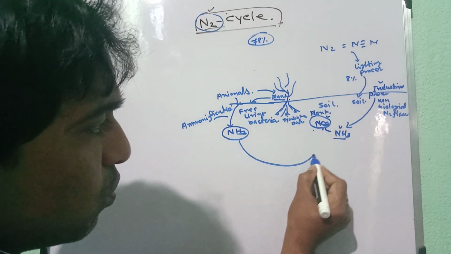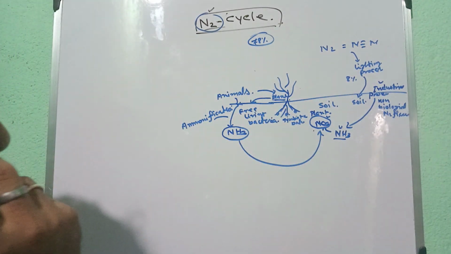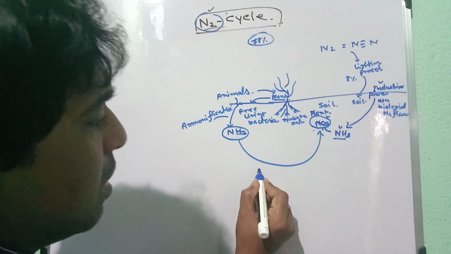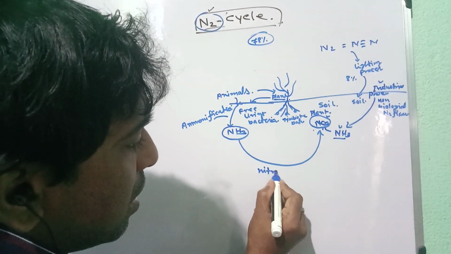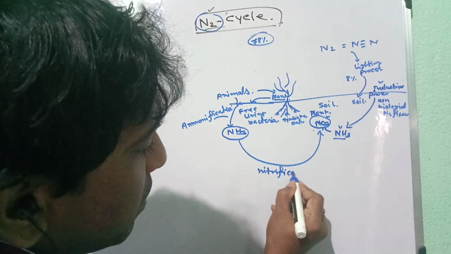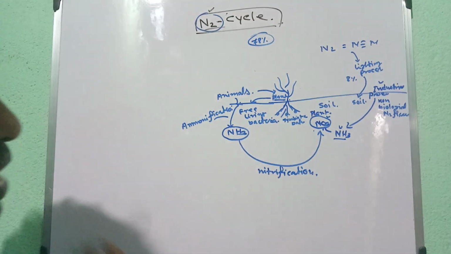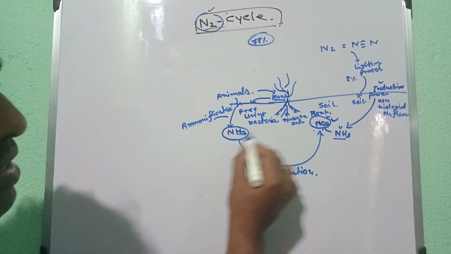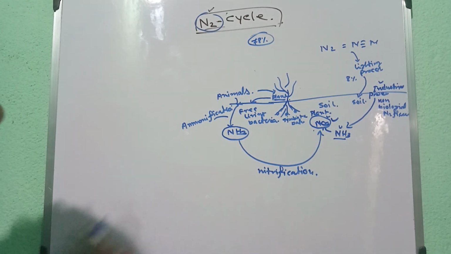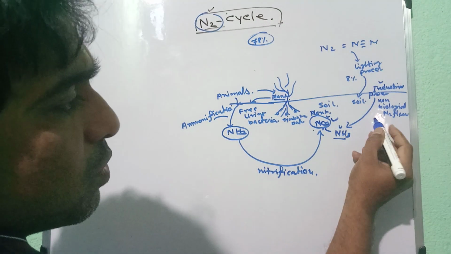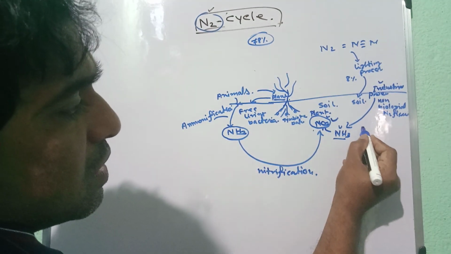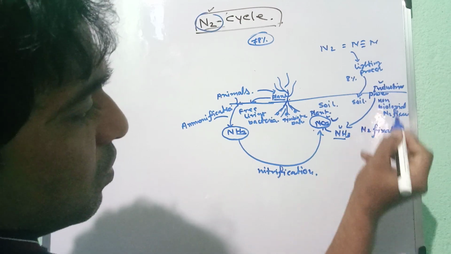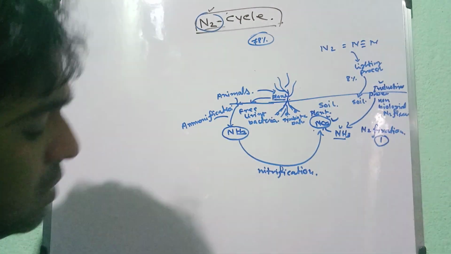আবার কী করবে? NO3 তৈরি করবে, দ্যাট ইজ টু দ্য ফর্ম অফ NO3, এটাকে বলা হয় নাইট্রিফিকেশন। ওকে, দিস ইজ দ্য নাইট্রিফিকেশন, দ্যাট ইজ দ্য nitrate form. They produce NH3 to NO3, that is the nitrification. So here is the first process. This is the industrial, that is the nitrogen fixation. This is the number 1 process.